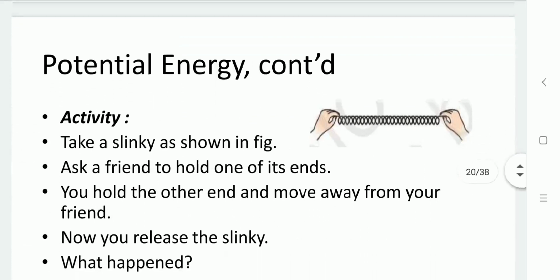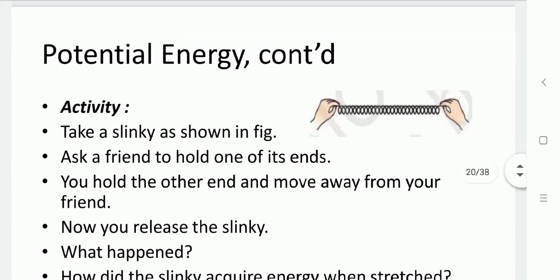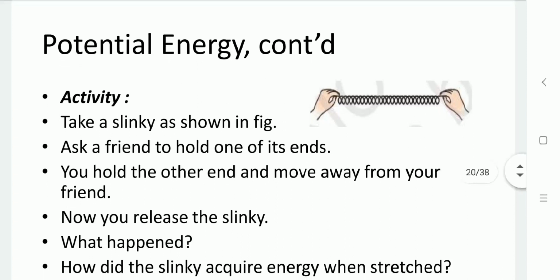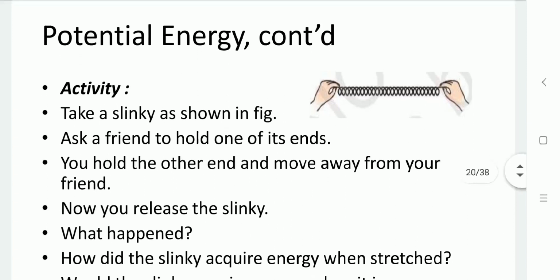Now let us go through another form of energy, that is potential energy. Let us go through some activities to understand this form of energy in detail. Let us take a rubber band, hold it at one end and pull the other end. So the band will be stretched.